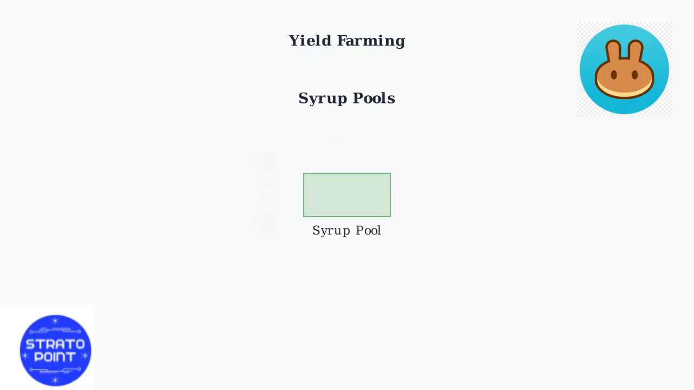PancakeSwap also offers syrup pools for staking Cake tokens directly. You can stake your Cake and earn additional rewards without providing liquidity.